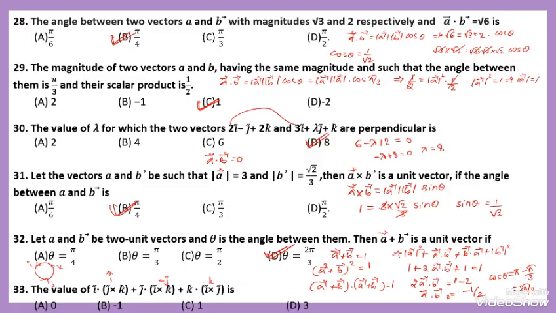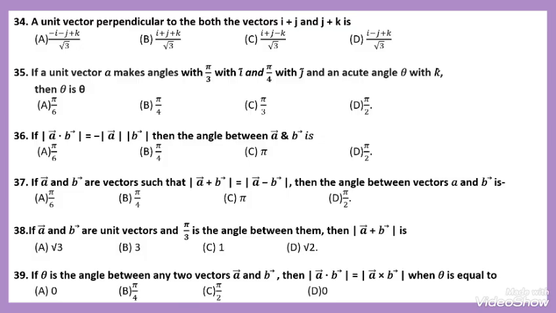While taking the dot product, i into i becomes 1, j into j is 1 here minus 1, k into k becomes 1. Plus 1 minus 1 get cancelled. We will get the result 1. Option C is that. Okay. Next, solve question number 34.